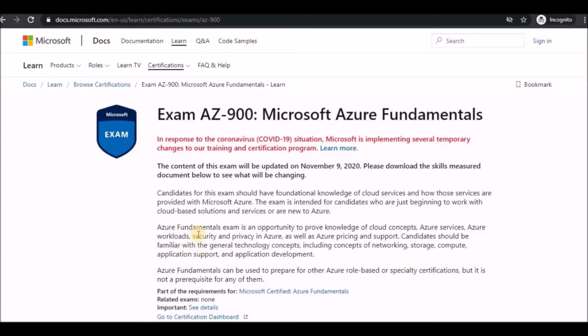In this video, we are going to see the new update of AZ-900. Microsoft has updated this content, and you can see that message over here. The content says this exam is going to update from November 9th, 2020 onwards. Actually, this was planned for September 15th, but later Microsoft postponed this exam to November 9, 2020.